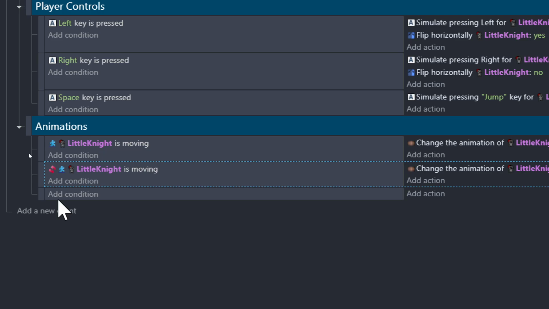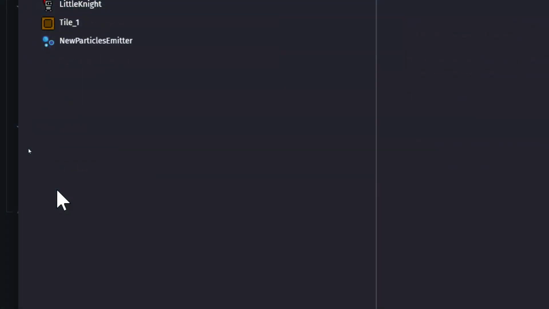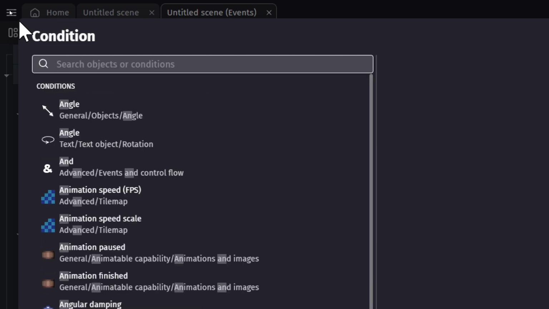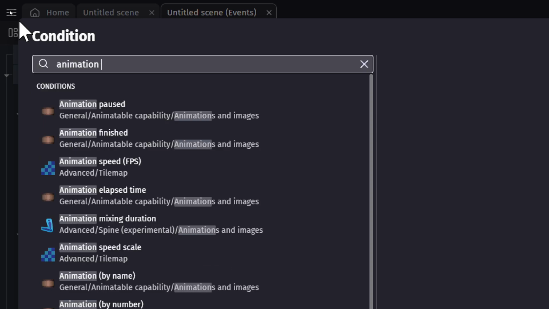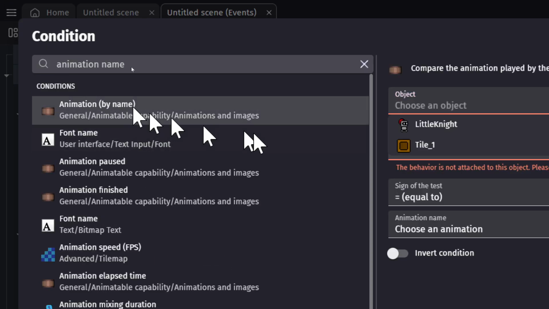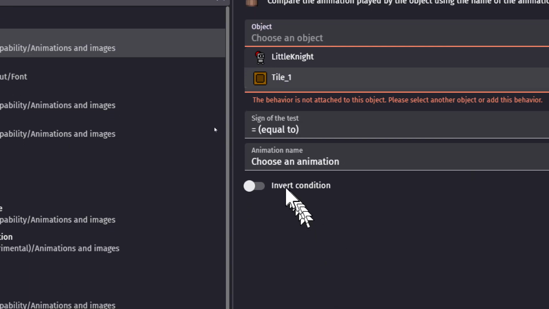So add a condition. Less talky, more worky. Let's add a condition, and we're gonna add while we're moving. Yes, we need the moving animation, right? So animation by name. We need to check if we're walking, so it's equal to.